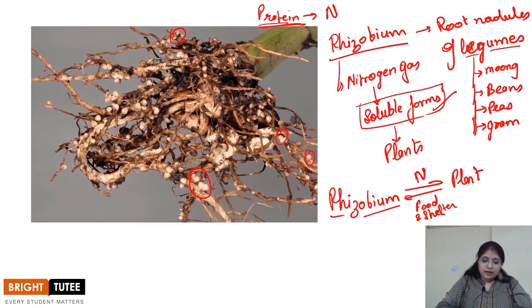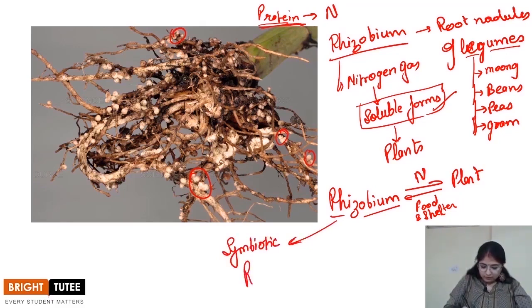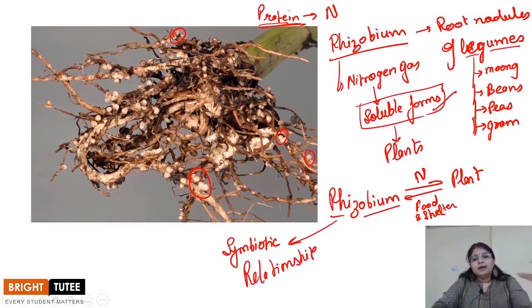So in this way, we see how the rhizobium and the plant have a symbiotic relationship which benefits both the partners, right? And we have studied about this relationship in detail. And we know that a symbiotic relationship is a relationship where both the partners are benefited, right?